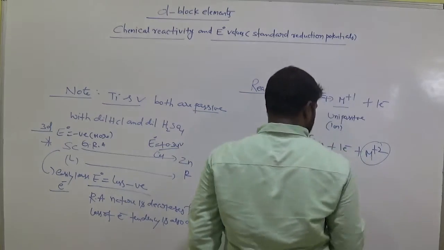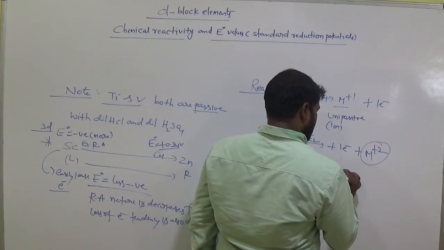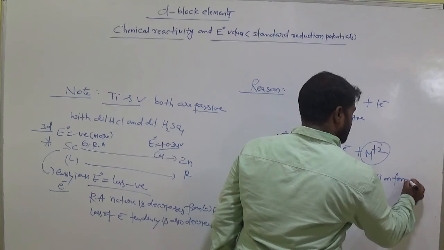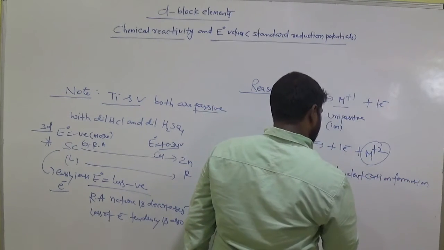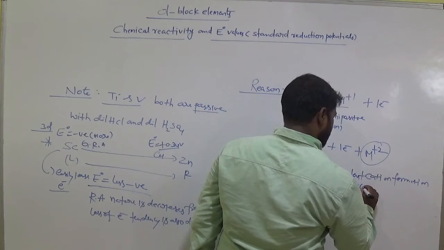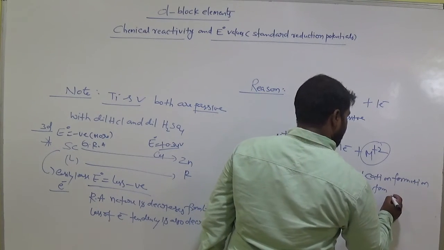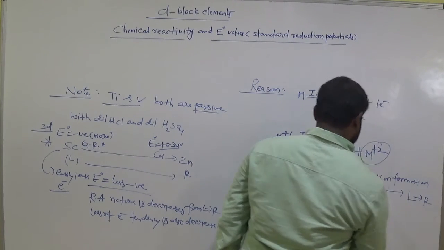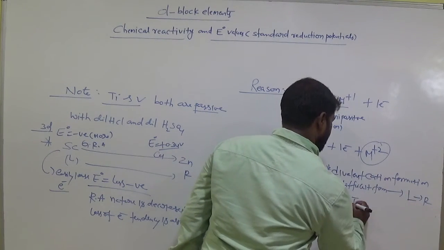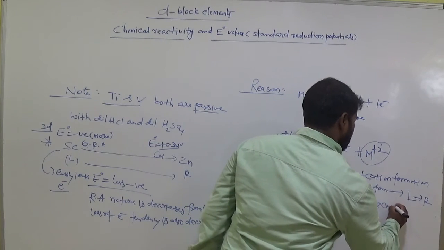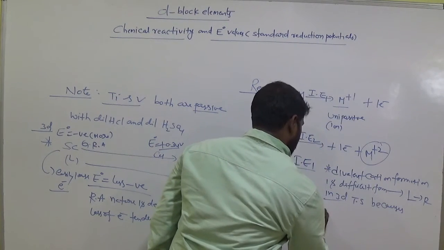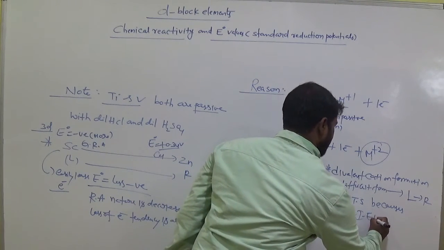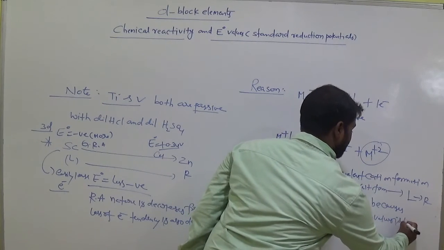Am I right? Divalent cation formation is difficult from left to right in the 3D transition series because the sum of IE1 plus IE2 value is high.